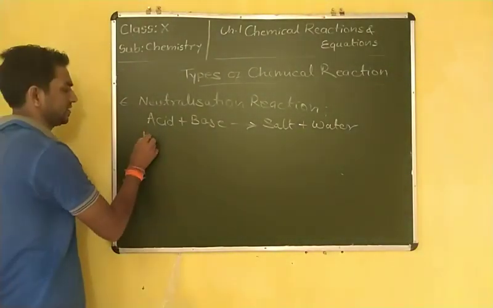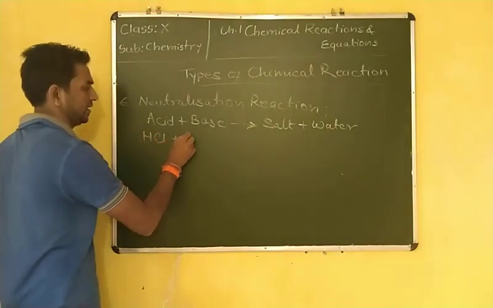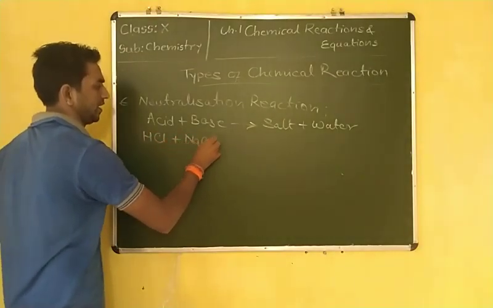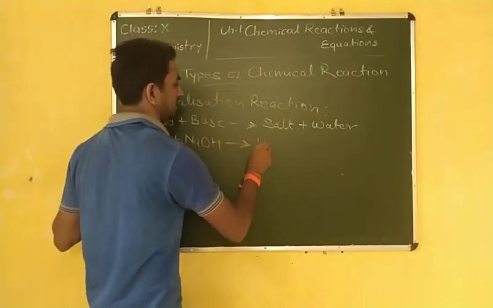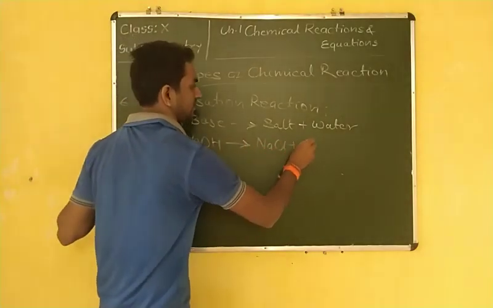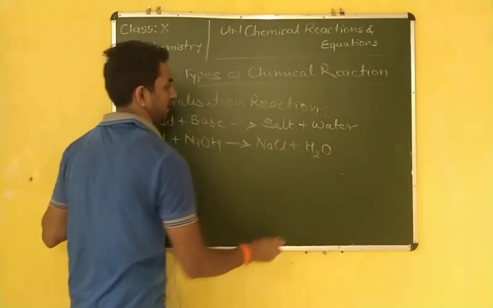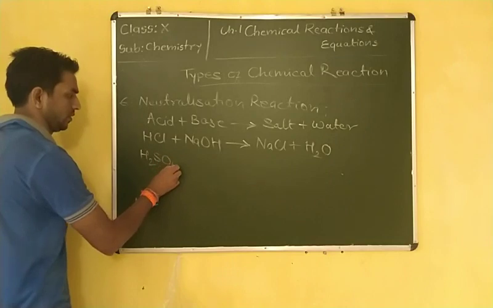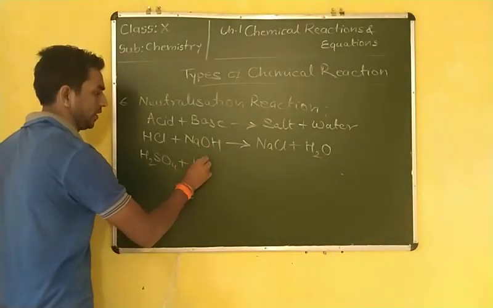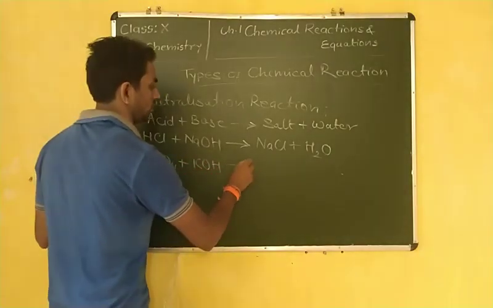Suppose we take HCl plus NaOH. It forms NaCl plus H2O. Take another acid, H2SO4, plus KOH, potassium hydroxide, which is the base.